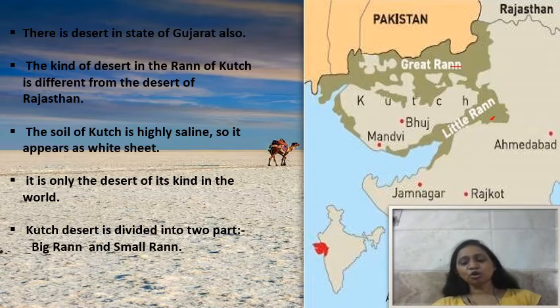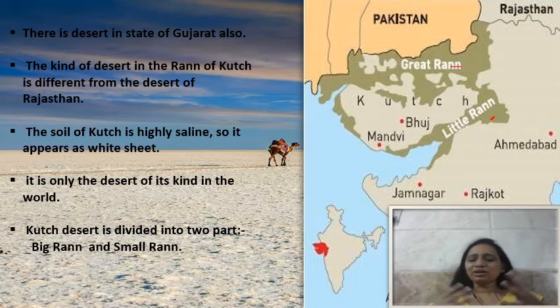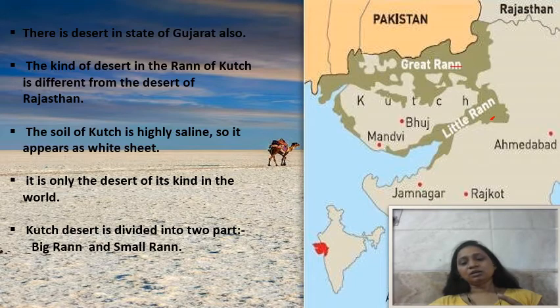And why is it so? Because the soil of Kutch is very saline. The soil here has a lot of salt. It is considered that long ago there was a population in this area and people used to live here, but then it dried up and converted into this kind of desert.